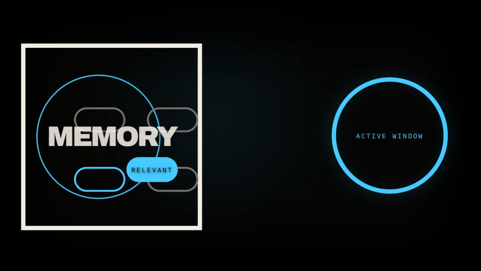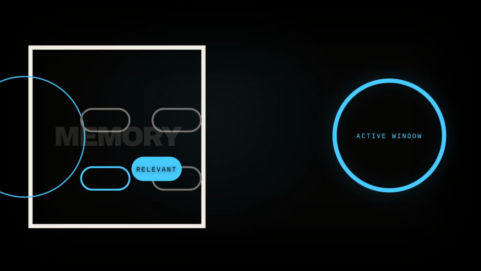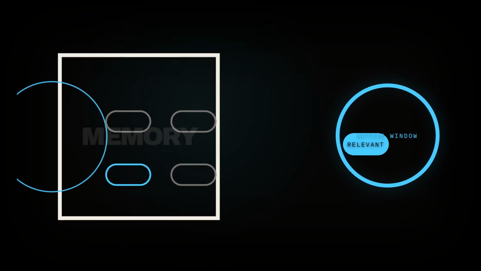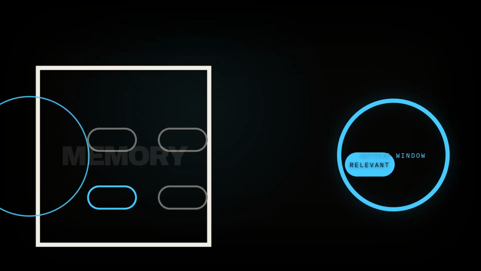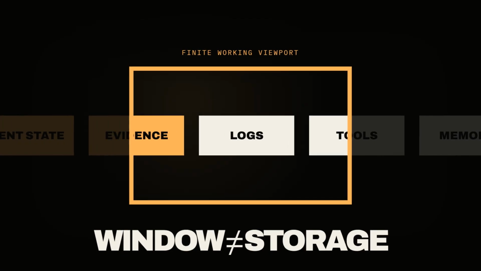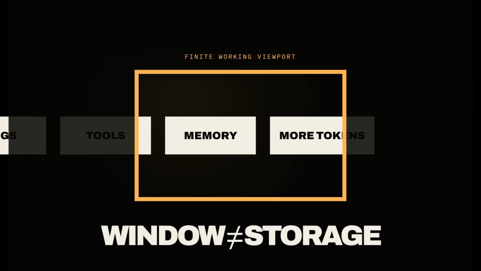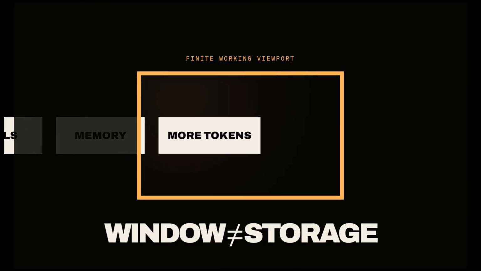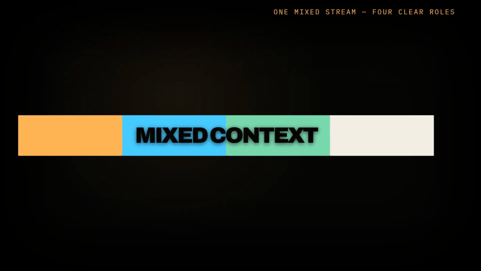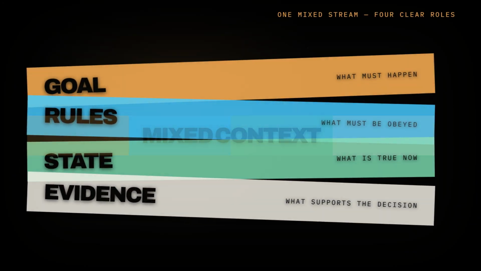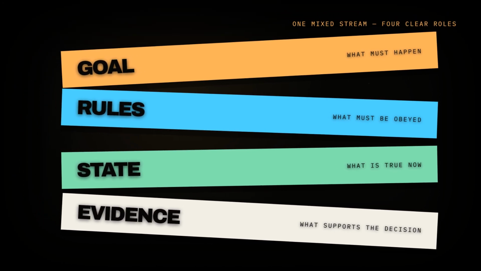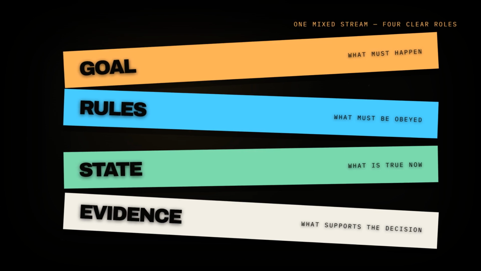Long-term memory usually lives outside the active window. The engineering challenge is deciding what to store, what to retrieve, and when an old memory should no longer influence the task. Now the toolkit. Start by treating the context window as a viewport, not a storage target. A larger window expands the ceiling, but it does not make every included token equally useful. Structure the working set into clear roles: the goal, governing instructions, current state, and supporting evidence. Separation helps the model distinguish what to obey from what to inspect.